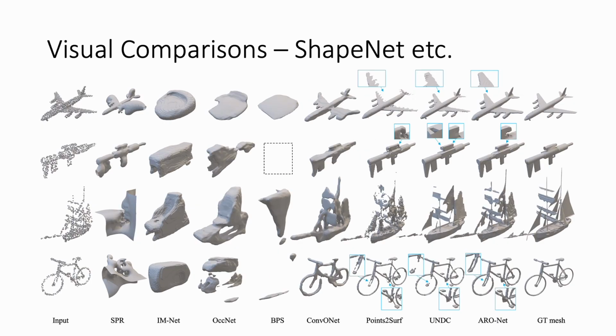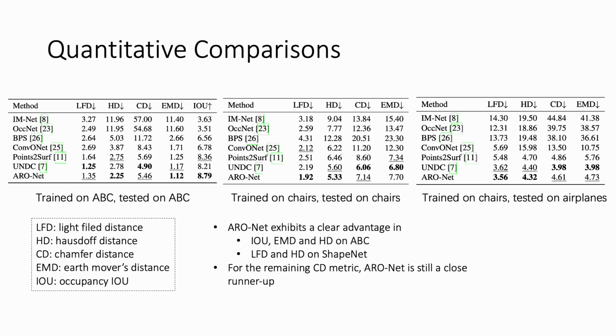This figure shows more results on the ShapeNet dataset. As shown in these tables, ARO-Net exhibits a clear advantage in Hausdorff distance and OCC IOU, and produces the overall best performance by ranking first in 3 out of 5 metrics, IOU, EMD and HD, and ranking second in 1 metric, LFD. For the remaining CD metric, ARO-Net is still a close runner-up.